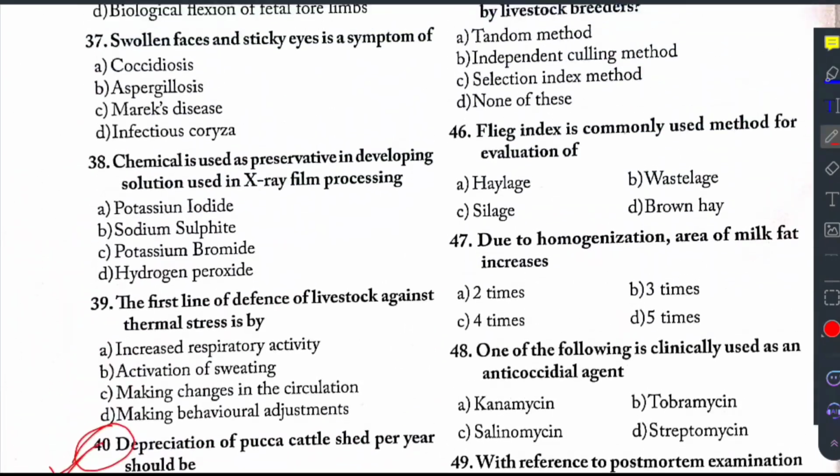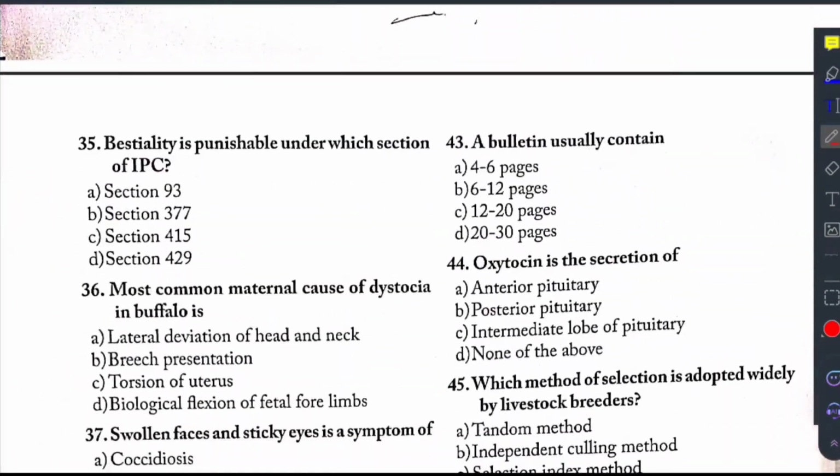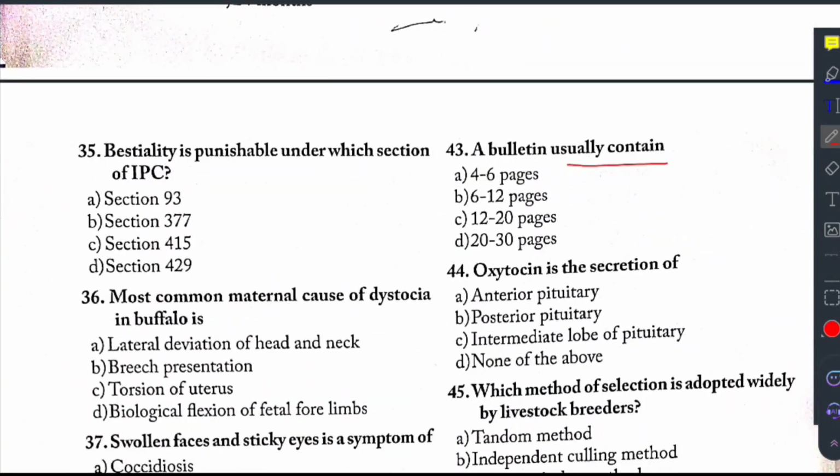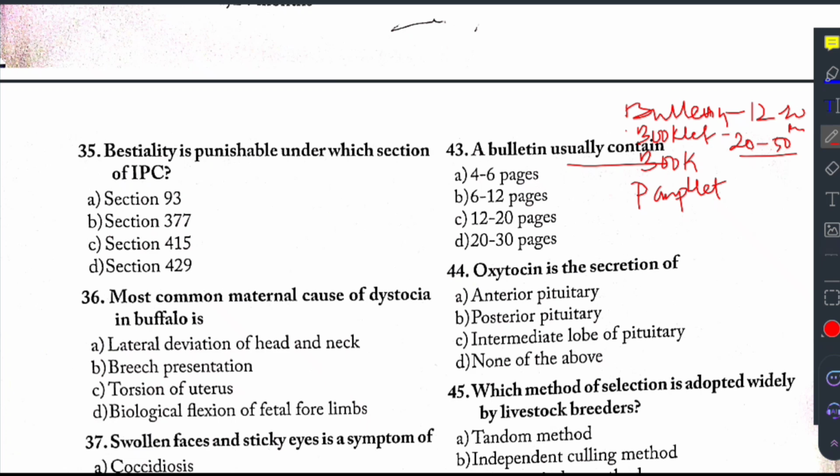Now question 43 says, a bulletin usually contains. So there are 4 things. One is bulletin, then booklet, and then book. Fourth one is pamphlet. So bulletin contains 12 to 20 pages, whereas booklet contains between 20 to 50 pages, and in case of book, more than 50 pages are there, and pamphlet contains 2 to 12 pages. So you must remember these with respect to examination.